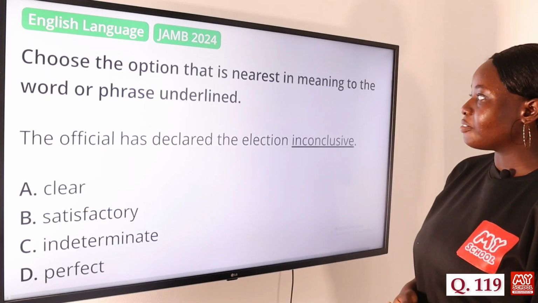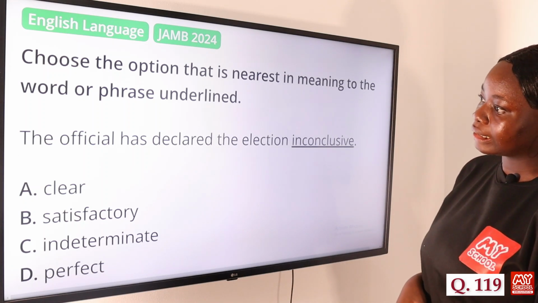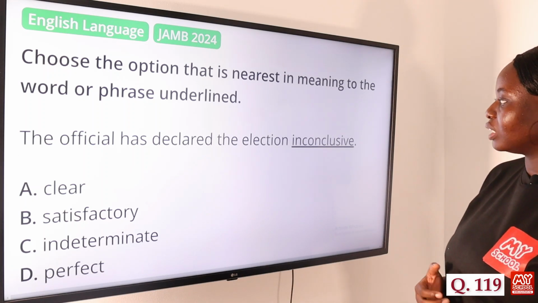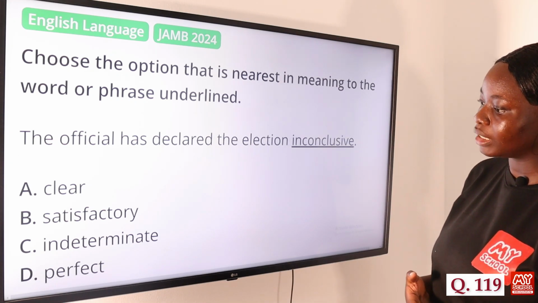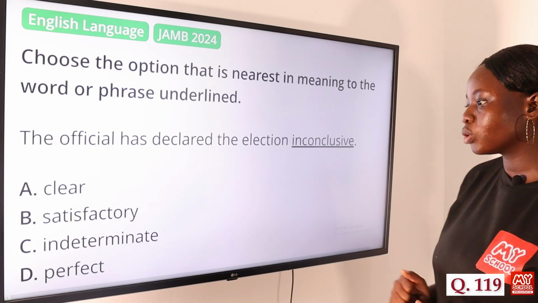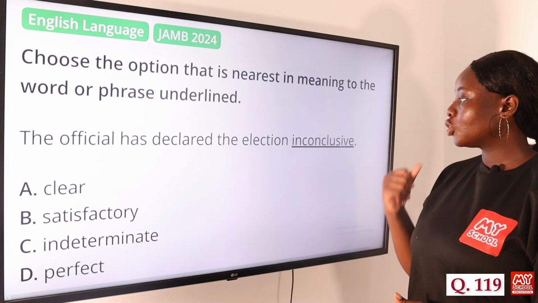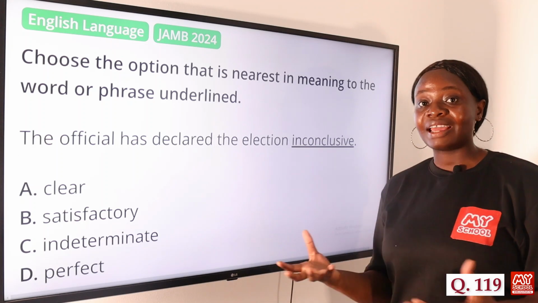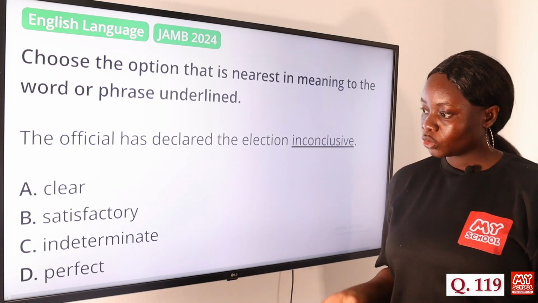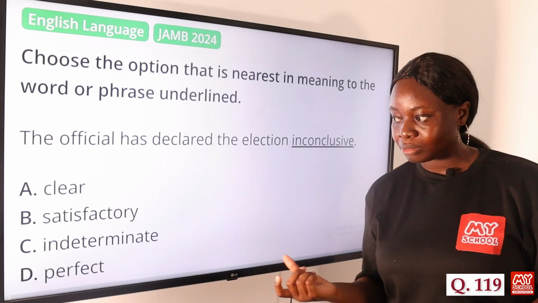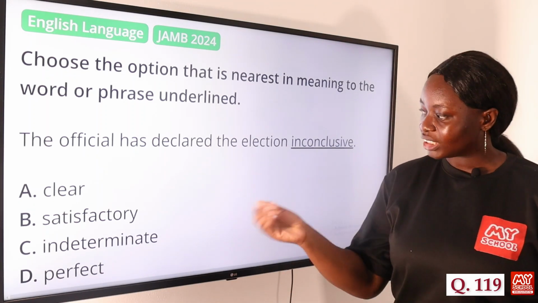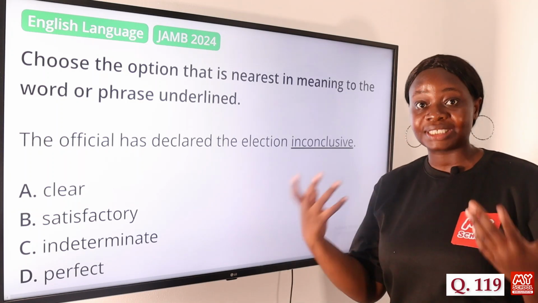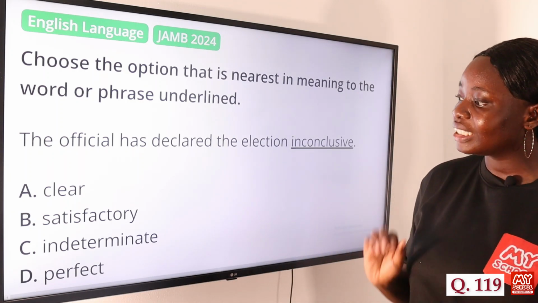Choose the option that is nearest in meaning to the word or phrase underlined. The official has declared the election inconclusive. Option A, clear. B, satisfactory. C, indeterminate. And D, perfect. So the answer to this question is option C, indeterminate. When something is inconclusive, it means it doesn't have a clear or defined result or answer. So the nearest meaning to that would be indeterminate. Something that is indeterminate is something that is uncertain or undefined. So it is similar in meaning to inconclusive, something that doesn't have a clear result. So option C, indeterminate, is the answer to this question.